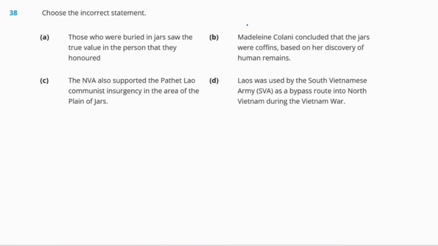the Vietnam War. Okay, so out of all of these options, which one is the wrong answer or which is the incorrect statement? The answer is option C. Okay, this is the incorrect statement.